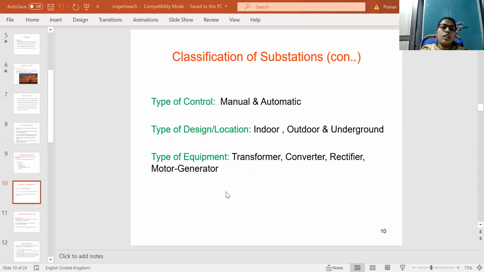And coming to type of control, it is manual and automatic control. Type of design or location is indoor, outdoor and underground substations. And type of equipment: there are transformer type, converter and rectifier, motor, and generator type substations.